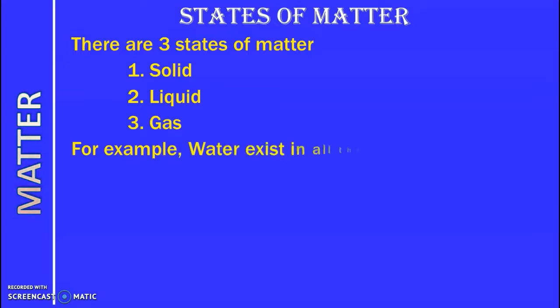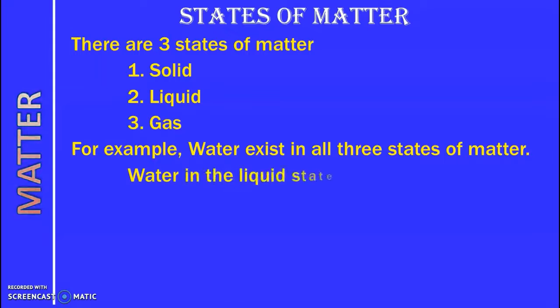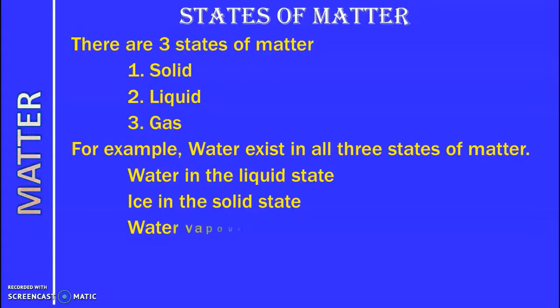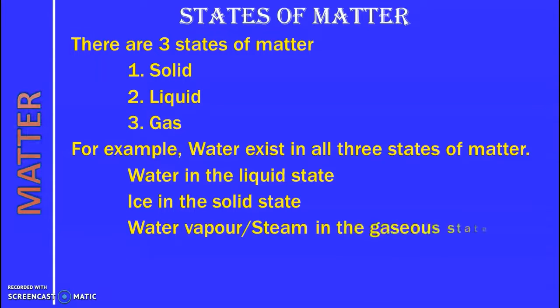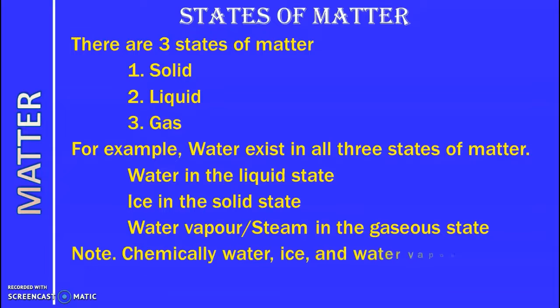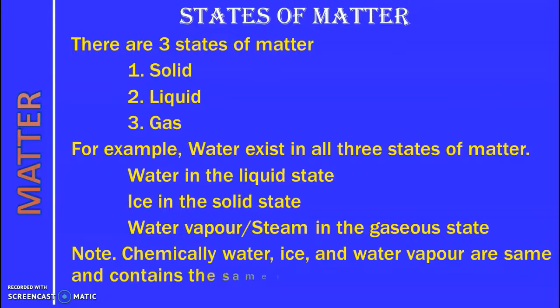For example, water exists in all three states of matter. Water in the liquid state, you can find commonly it occurs in the liquid state. Then ice in the solid state. Water and ice are chemically the same. So ice is water in the solid state, and also you can find water vapor or steam that exists in the gaseous state. So one thing you must remember, chemically water, ice and water vapor are the same and contain the same type of molecule, only they differ in their physical states.